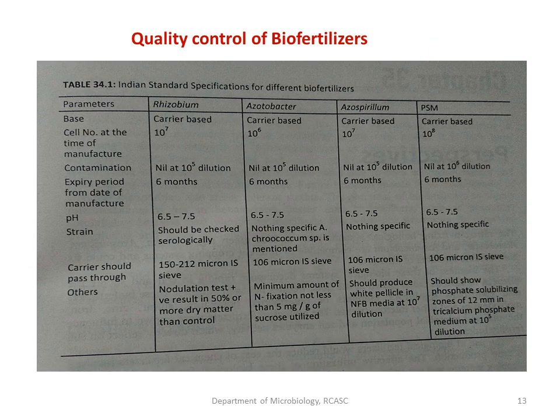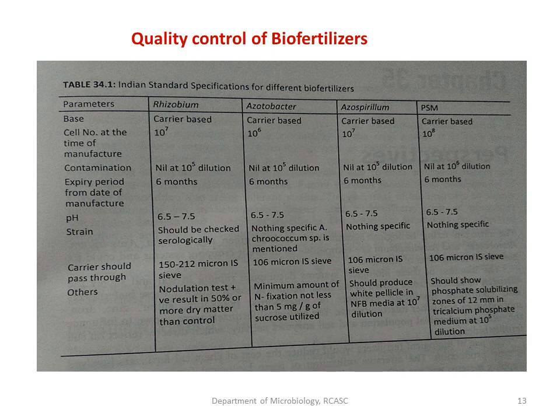And coming to the quality control of this biofertilizer, this is the table which represents the Indian standard specification for different biofertilizers: Rhizobium, Azotobacter, Azospirillum and phosphate solubilizing mycorrhiza.